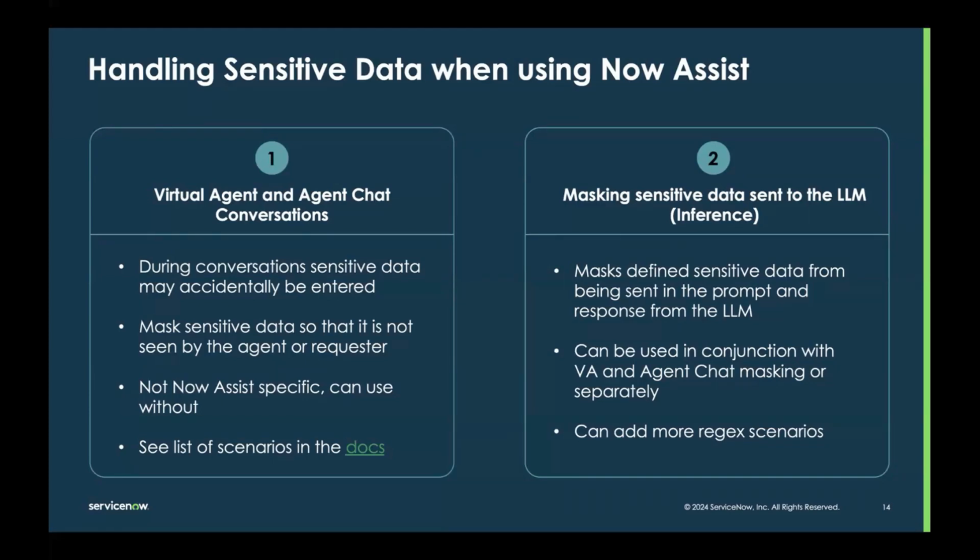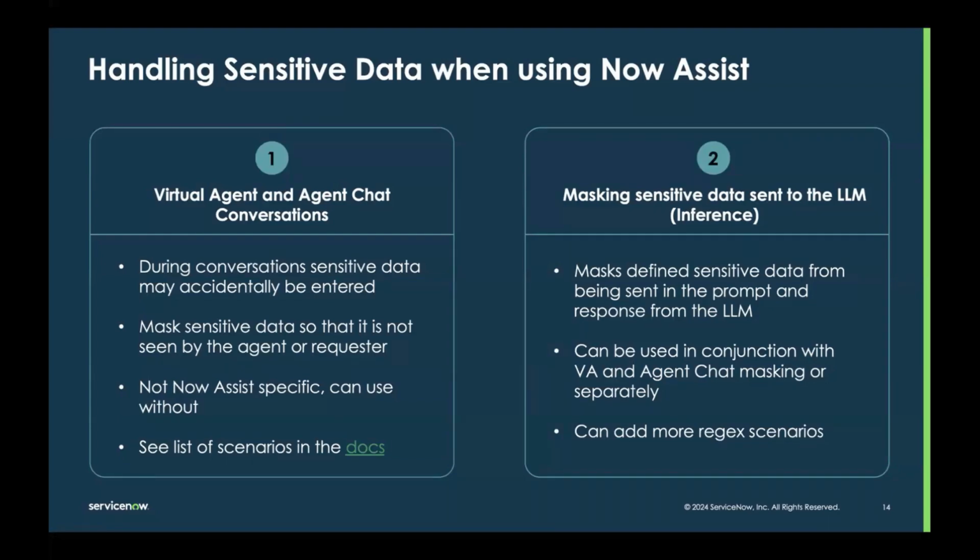In that credit card scenario, that may be something that you definitely don't want your agents to see if your requester accidentally entered it in. The sensitive data handler can mask that if you've configured it. And that's all done within your instance, so that's before the data really gets sent out to an LLM or goes anywhere. The masking is all done in your instance. And if you are using Now Assist Virtual Agent and chat summarization, this is just another great layer to mask sensitive data and ensure that sensitive data during requester and agent conversations is masked.